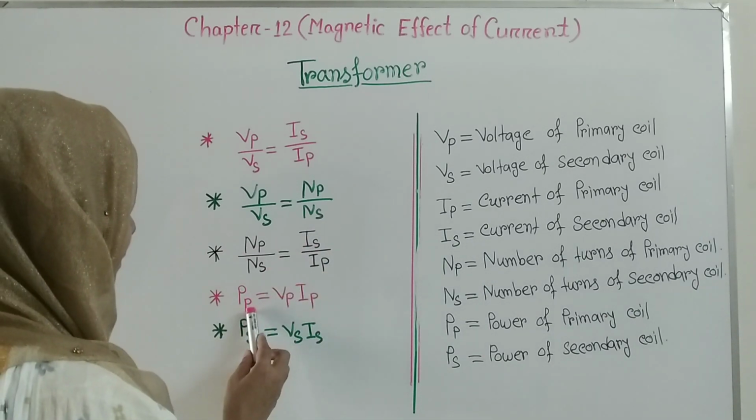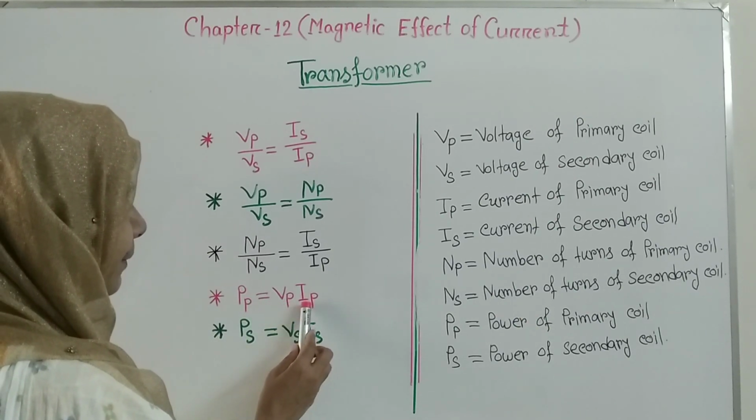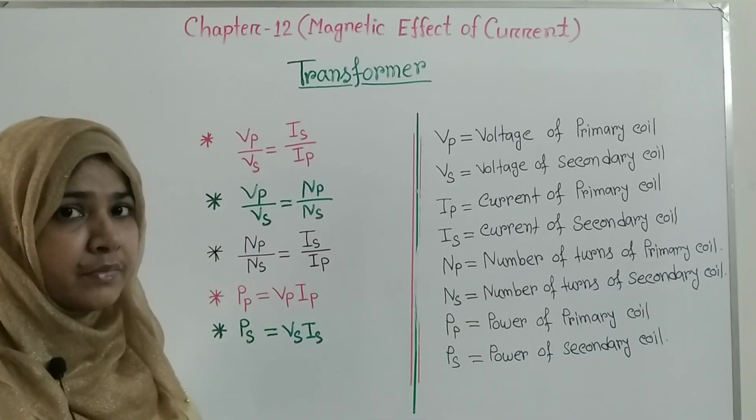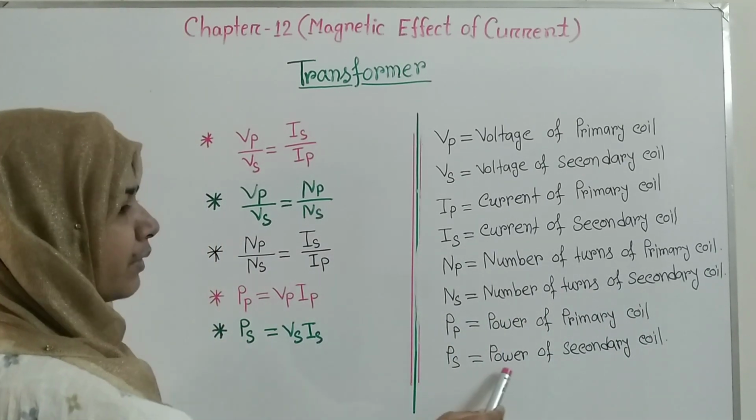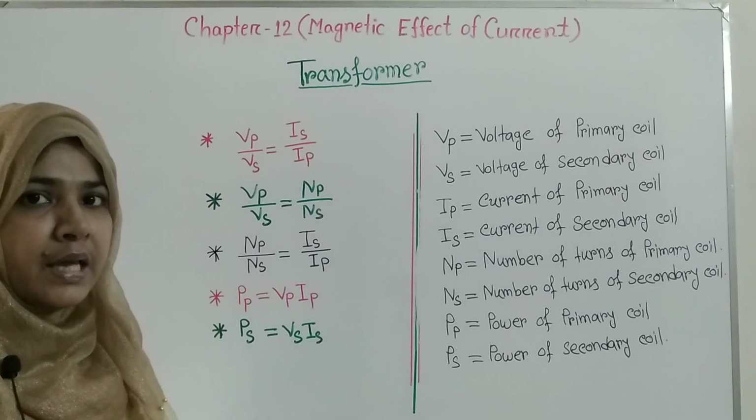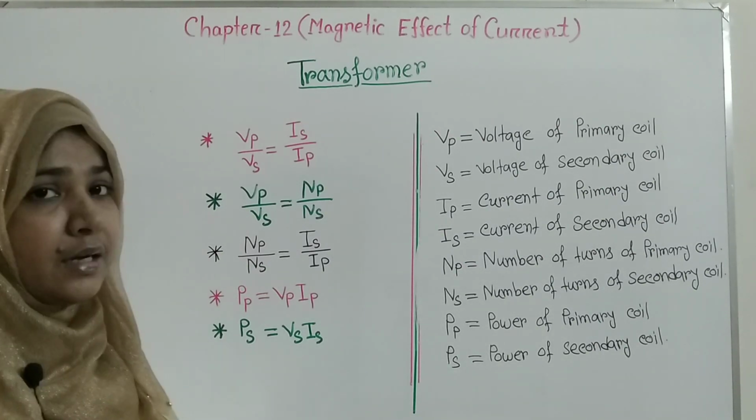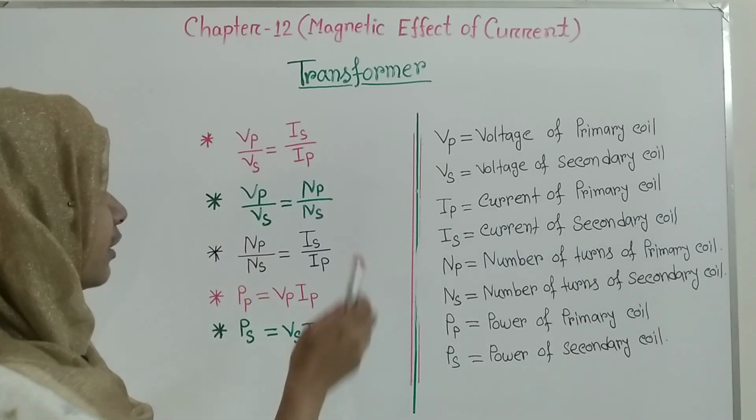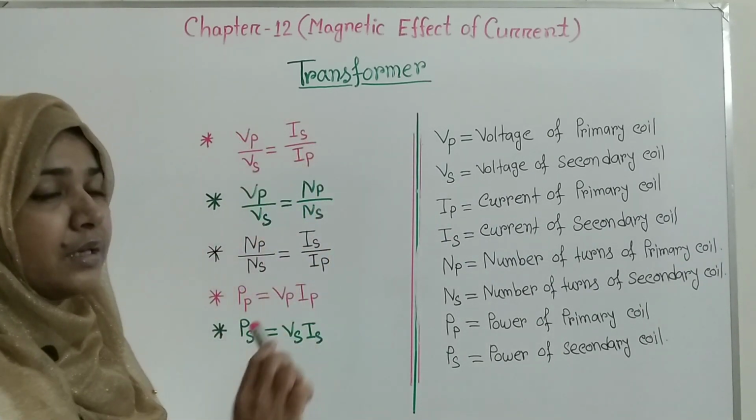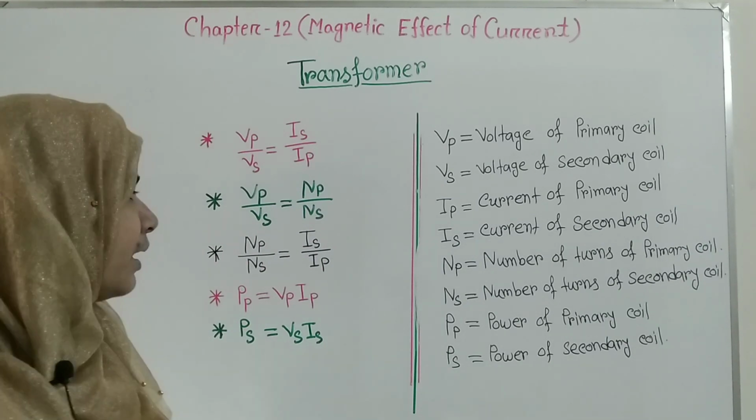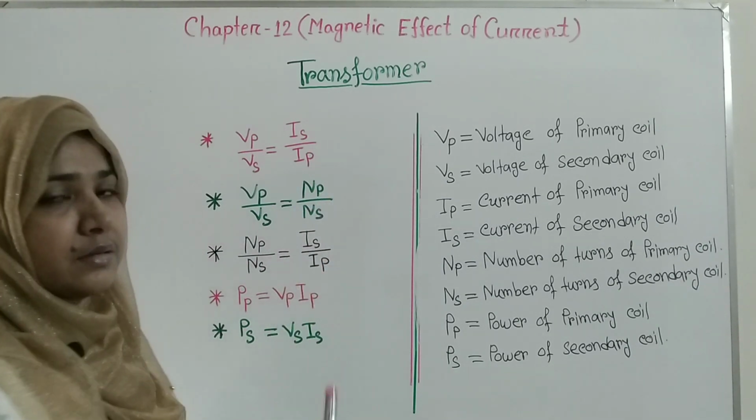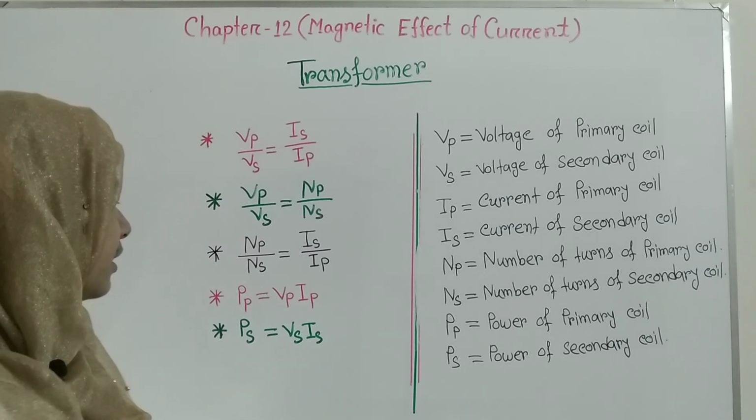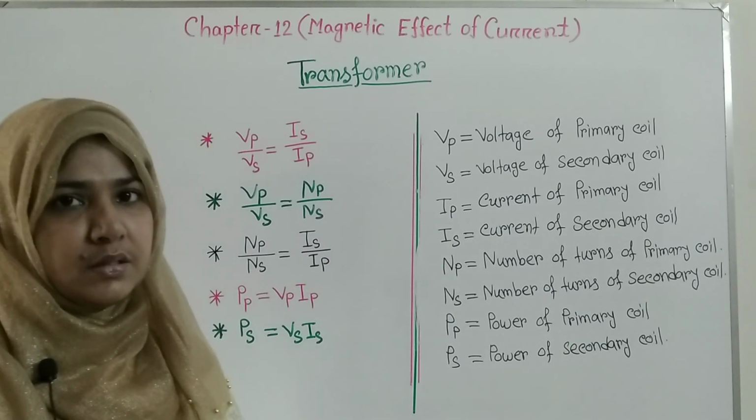Next formula P is equal to Vp Ip. Here P means power of primary coil and Ps means power of secondary coil. And here you should remember that the unit of voltage is volt, unit of current Is or Ip is ampere, and there will be no unit for the number of turns, okay, and unit of power is watt.